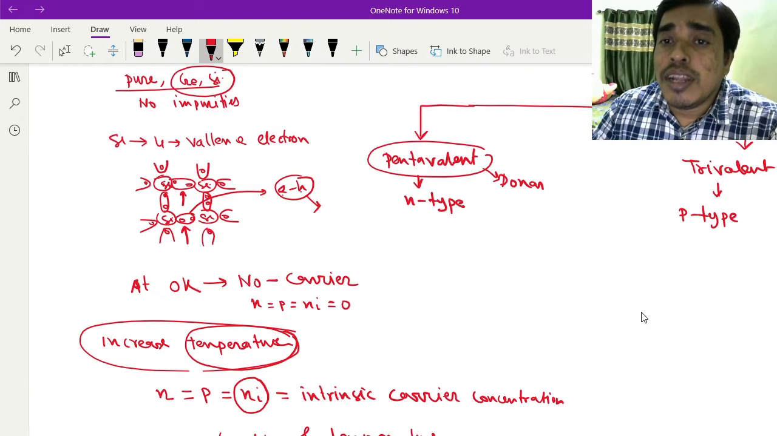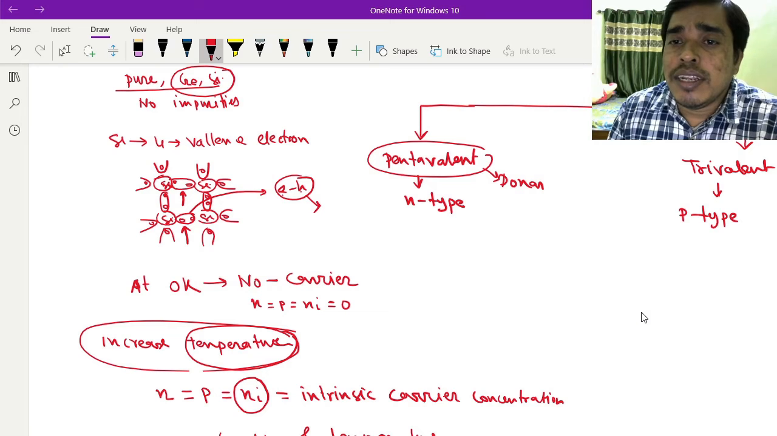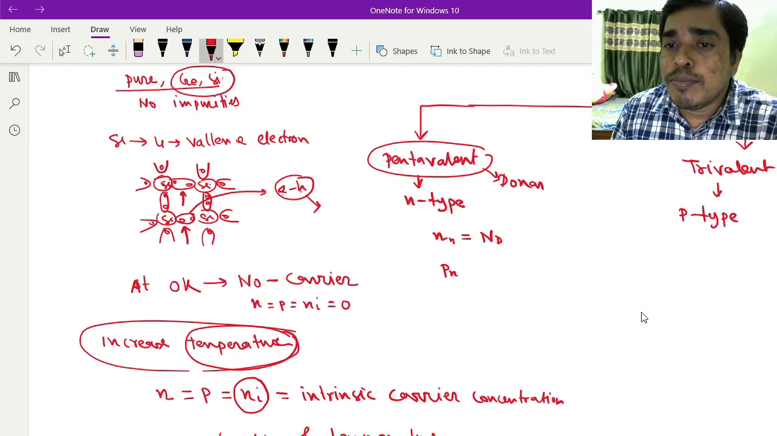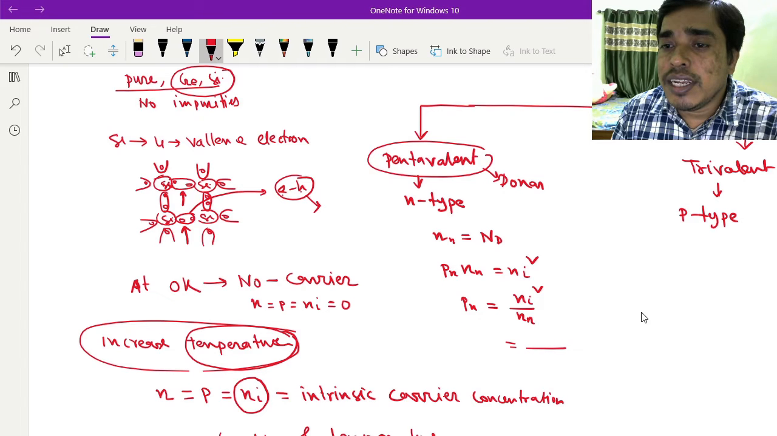So for donor type, the number of electrons, n of n, in an n-type semiconductor will be the number of donors. For the mass action law, it can be written as Pn Nn equals Ni square. So Pn can be written as Ni square by n of n, and n of n can be written as Nd, so Pn equals Ni square by Nd.